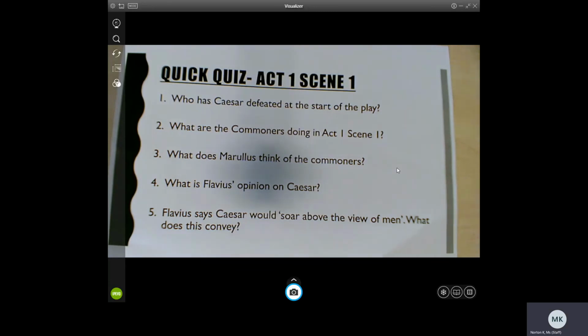Question number 2. What are the commoners doing in Act 1, Scene 1? Question number 3. What does Morellus think of the commoners? Think about whether he's happy with what the commoners are doing.